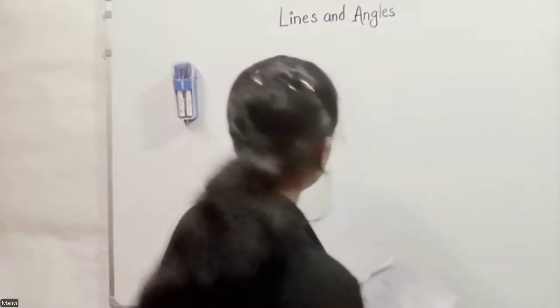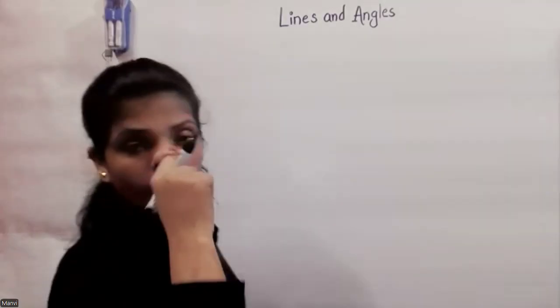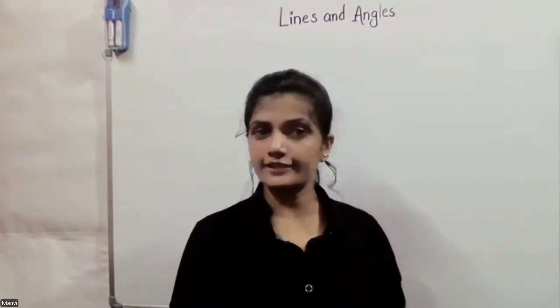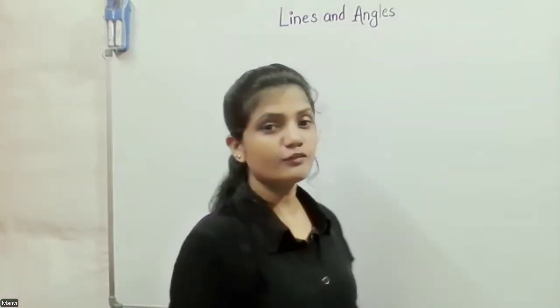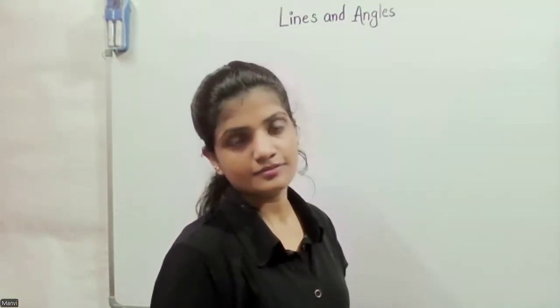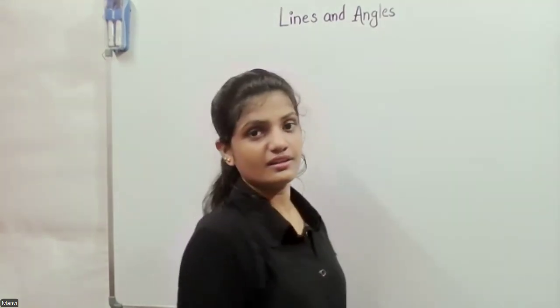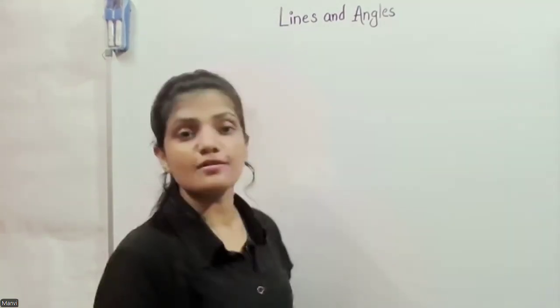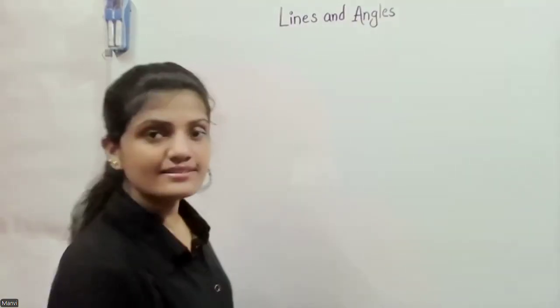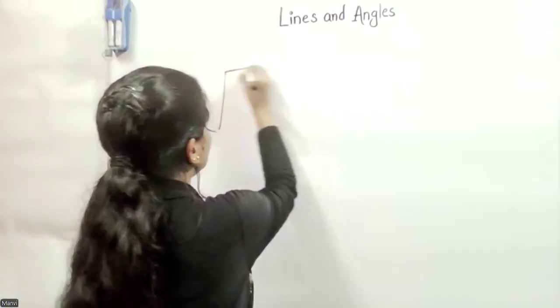Now let me explain a few more things. As you know, the sum of all angles of a triangle equals 180 degrees, right? Then what about a quadrilateral, where there are 4 angles? The sum of all angles equals 360 degrees.